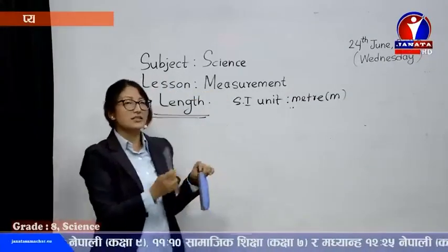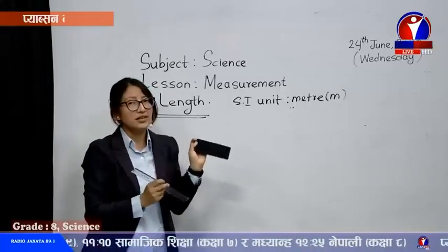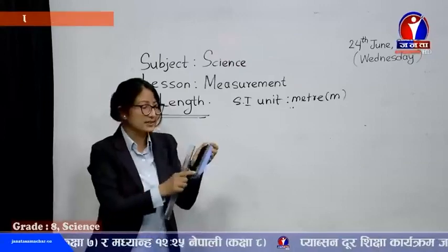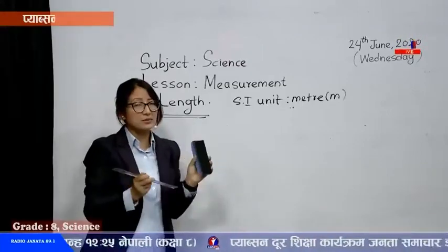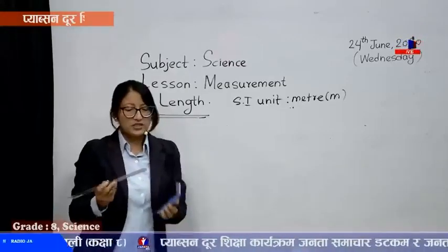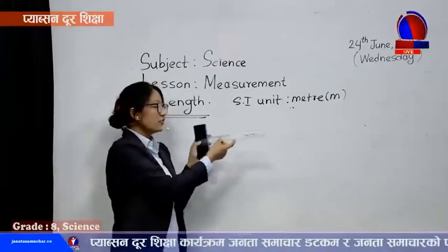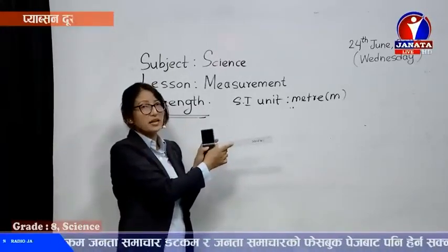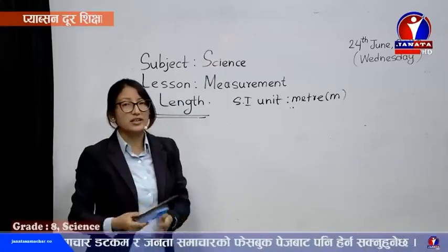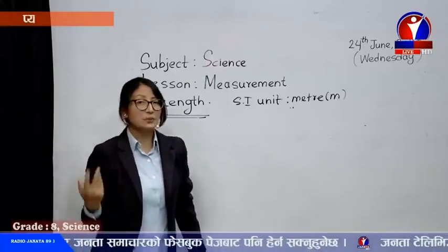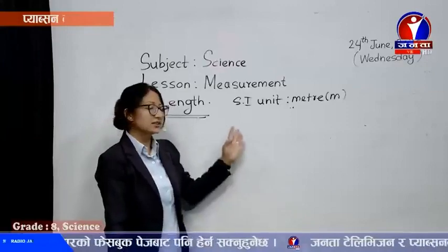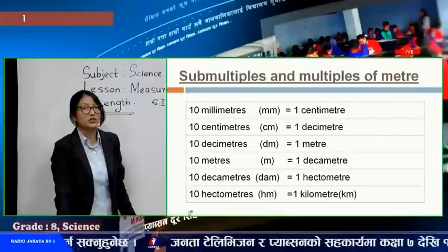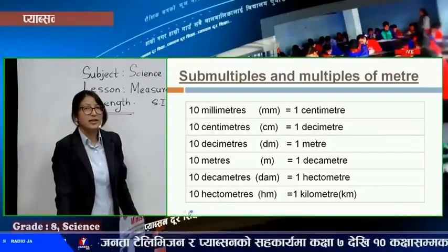Now, we are measuring very small distances, shorter lengths. Yes, we can also represent it in millimeters. But it will be difficult if we have to represent it in meters or kilometers. That's why there are different multiples of meter as well. You can check in the slide, there are different units used for the measurement of length.